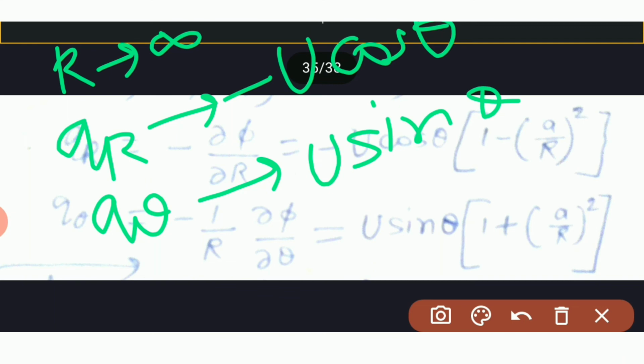Hence we find the velocity potential and velocity components of uniform flow past a fixed infinite circular cylinder.